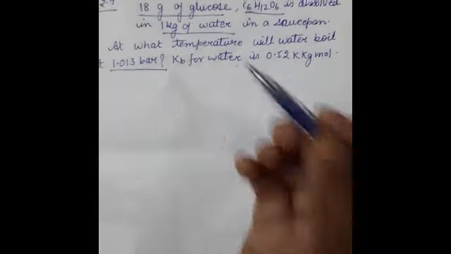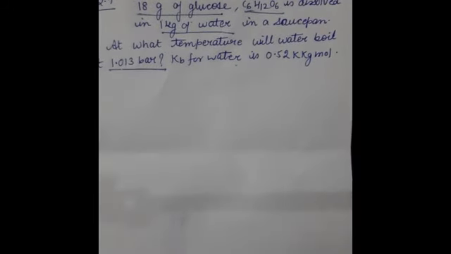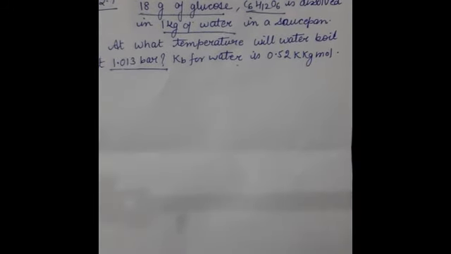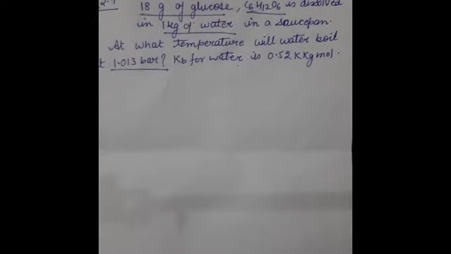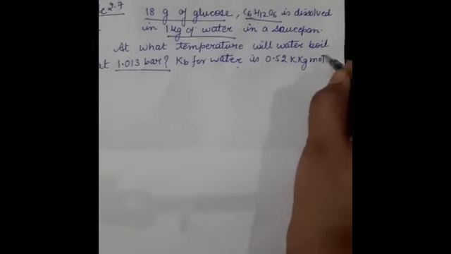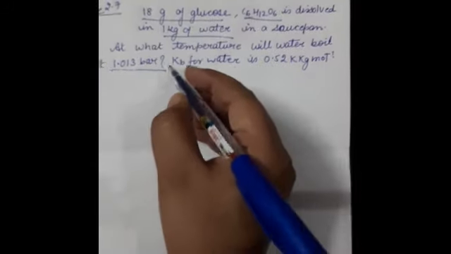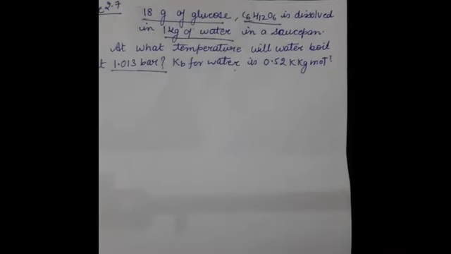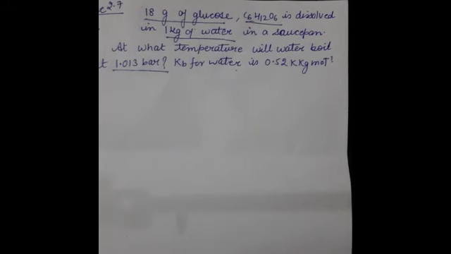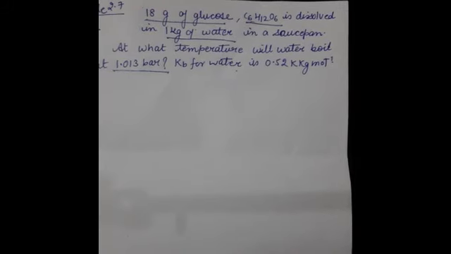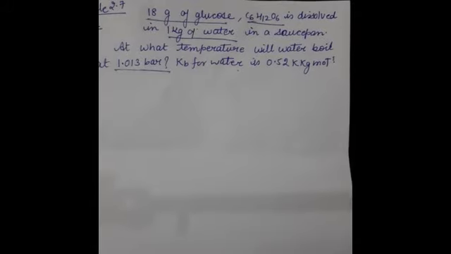1.013 bar, that means at a temperature of 373.15 Kelvin. Kb of water is given to us, that is 0.52 Kelvin kilogram per mole. This is per mole. Okay, now start writing the answer. First of all, I have to calculate the number of moles of solute, that is glucose. So from the formula, when we calculate the molar mass, that is 180.